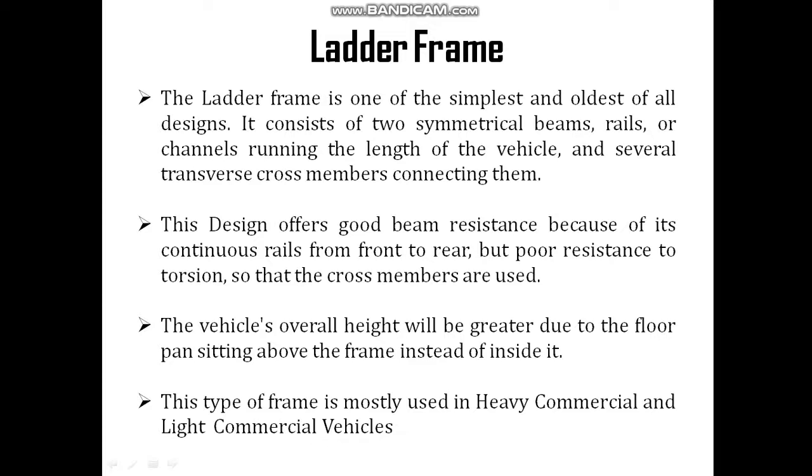It consists of two symmetrical beam rails or channels running the length of the vehicle and several transverse cross members connecting them. This design offers good beam resistance because of its continuous rails from front to rear, but poor resistance to torsion, so the cross members are used.